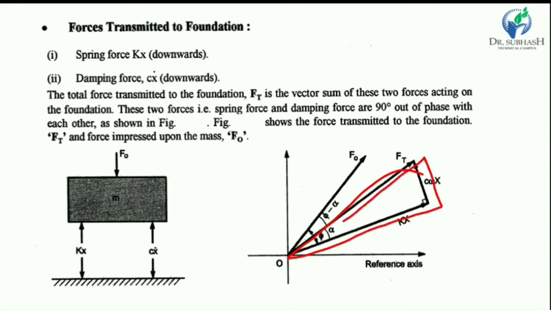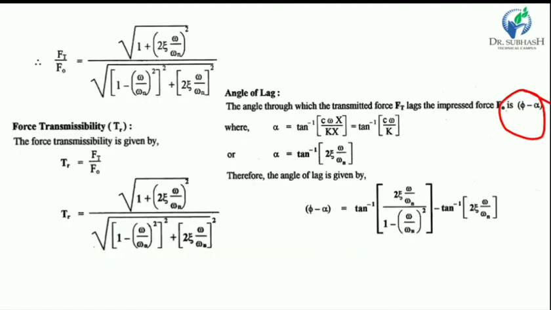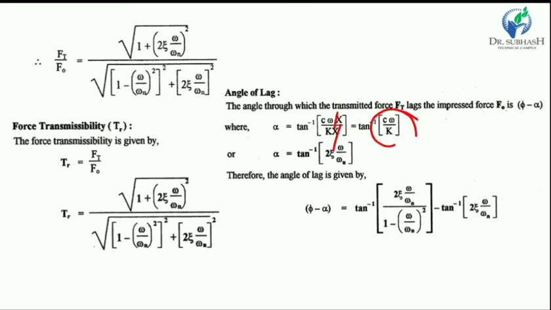The alpha value we can get from this triangle: tan alpha is equal to the opposite force c omega x over the adjacent force kx, that is c omega x upon kx. So alpha is equal to tan inverse of c omega x upon kx. Now x is cancelled, and c omega upon k is converted into the zeta omega omega n value. We know that c omega upon k is equal to 2 zeta omega upon omega n.